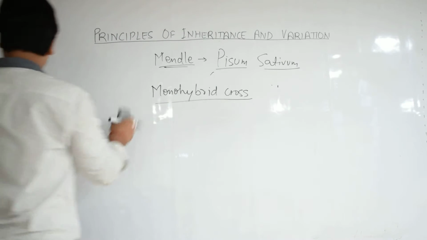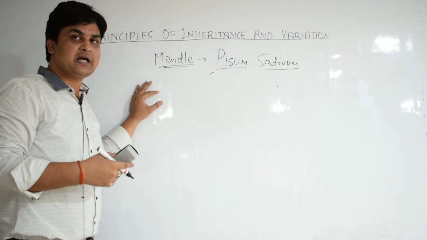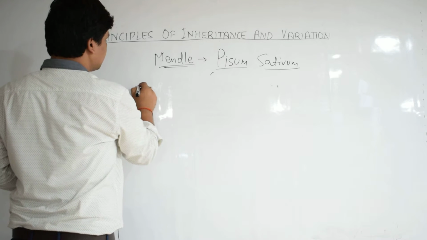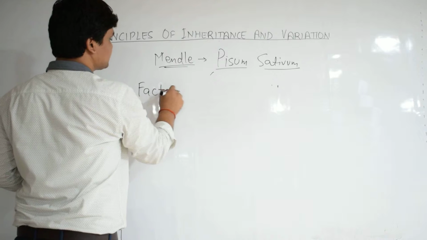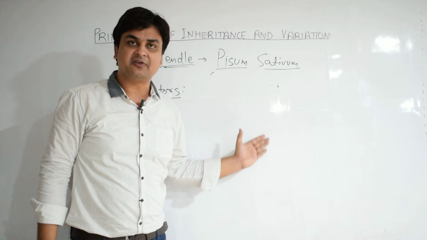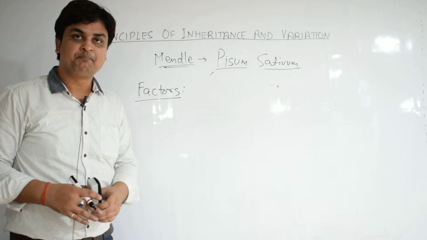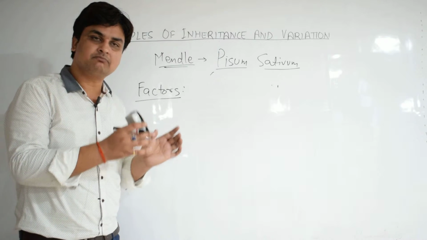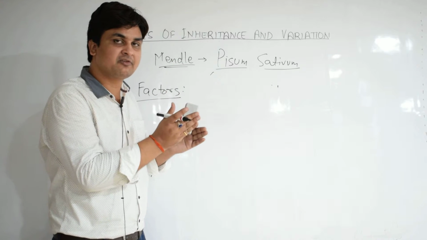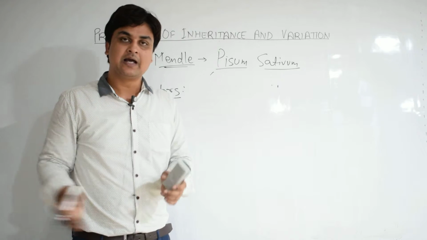Now before going into the details, let us understand some terminologies related to genetics. First terminology is factors. When Mendel analyzed the results of the hybridization experiment he conducted, he found that there has to be some mechanism or something which is transmitting the character of tallness or dwarfness from one generation to the next generation and further.